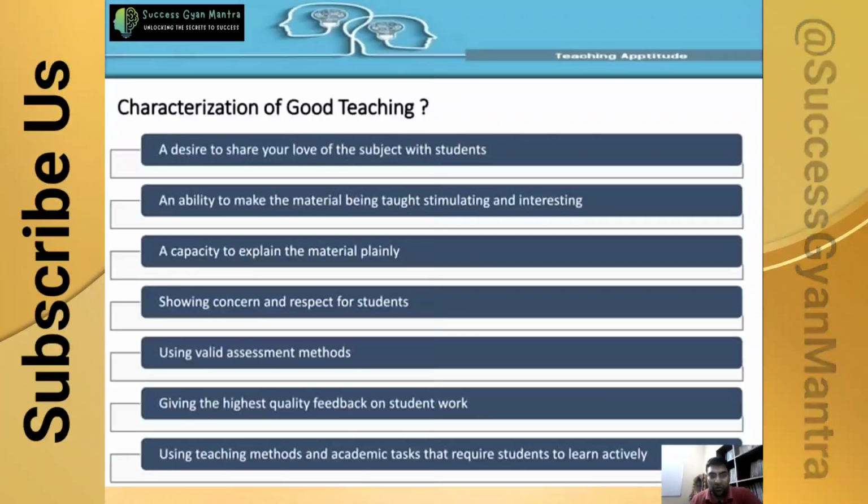Showing concern and respect for the students. A teacher should always show concern and respect for the student. They must understand the problems of the student and try to provide knowledge and learning according to the student's pace and capabilities.